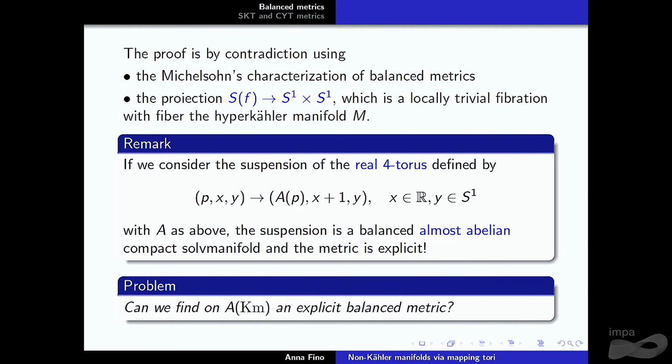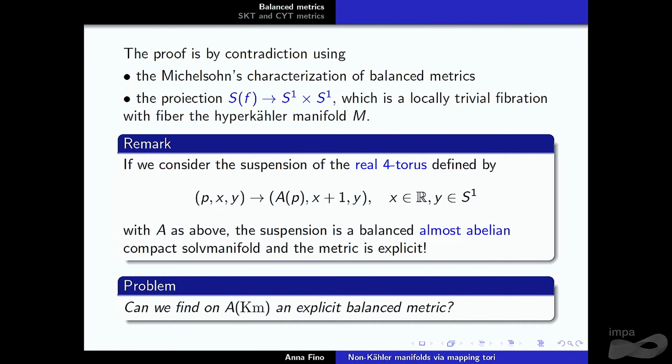So you just need to check that if you take the volume form on S^1 times S^1 and do the pullback, this cannot be ∂-exact, so it cannot be ∂ of something plus ∂-bar of something. Of course, we also use that the fiber is balanced. In our case, it's stronger than balanced.